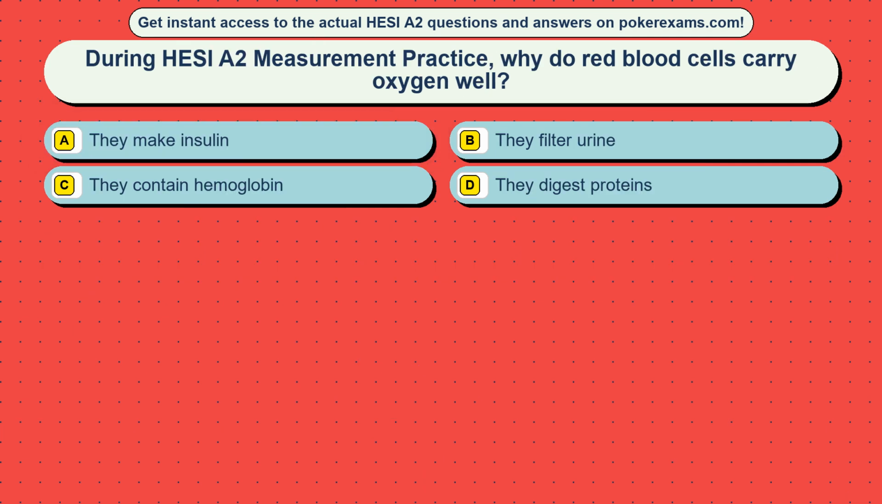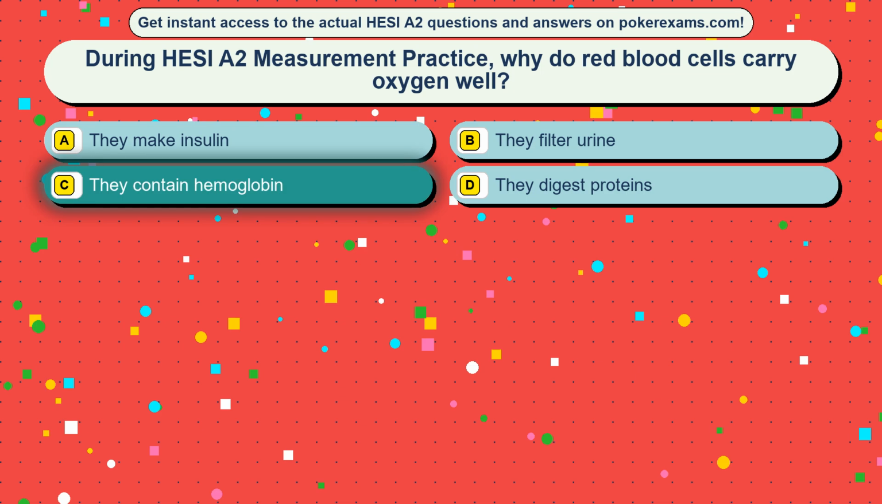Question 31. During HESI A2 measurement practice, why do red blood cells carry oxygen well? Option A, they make insulin. Option B, they filter urine. Option C, they contain hemoglobin. Option D, they digest proteins. The correct answer is option C, they contain hemoglobin.